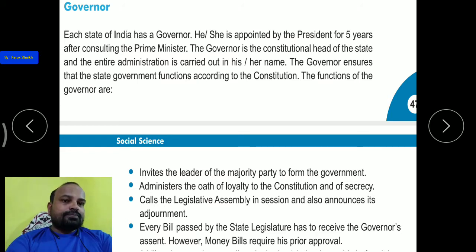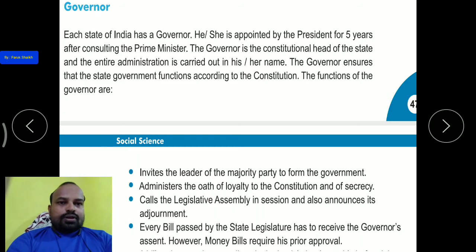Can anyone answer? If you know, write the right answer in the comment section. I will give you the answer afterwards. Those who know the president of India can answer in the comment. Okay, so the president of India is Ramnath Kovind. Ramnath Kovind is the current president of India.